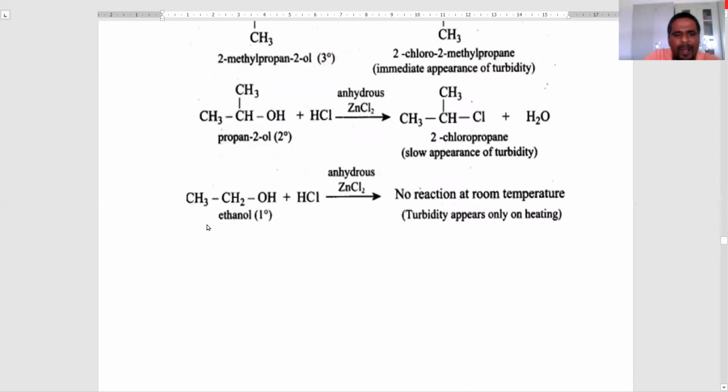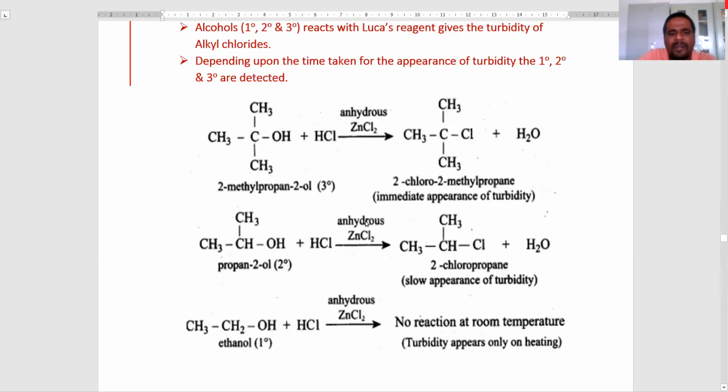In case of primary alcohols, these primary alcohols react with the Lucas reagent. No turbidity appears at room temperature. Turbidity appears only on heating. It is confirmed that it is a primary alcohol. So like this, we can detect the primary, secondary, and tertiary alcohols.